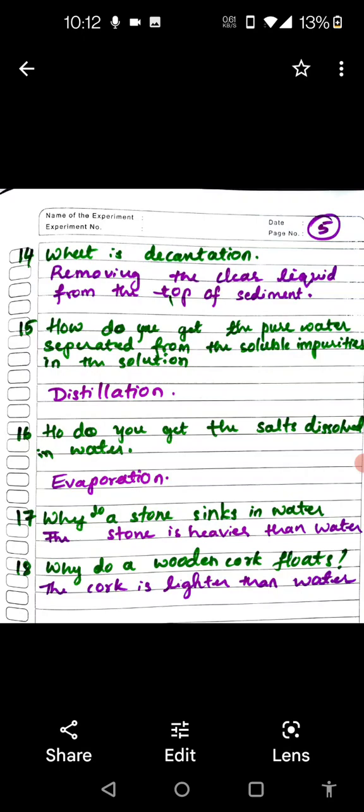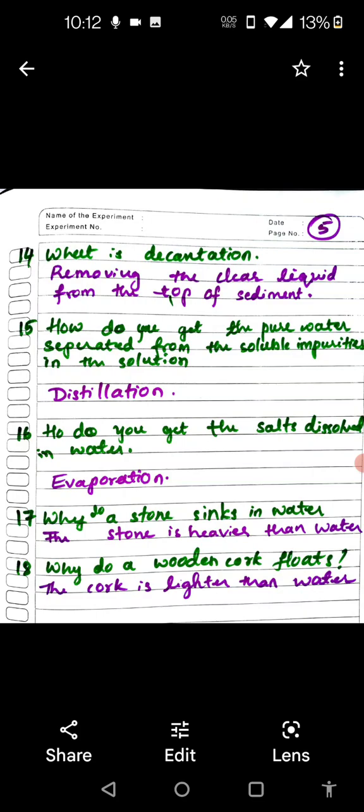Now tell me, why does a stone sink in water? Because the stone is heavier than water. Yes. Why does a wooden cork float then? Because it is lighter than water. Yes. So if it is lighter, it will float. If it is heavier, it will sink.